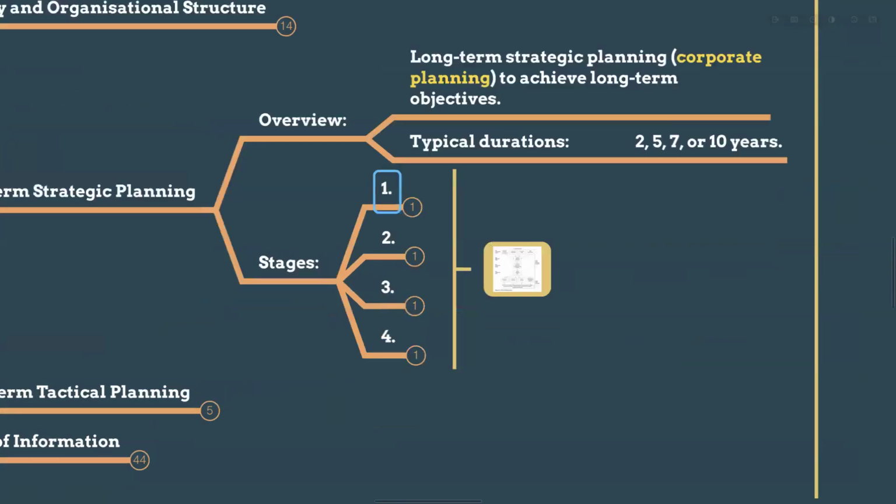So there are some stages, guys. Before that, for example, long-term strategic planning like 2, 5, 7, or 10 years: if there is a company, they plan to launch their electric vehicles over the next years. So Toyota is thinking, in the next 10 years, I am going to produce 100% electric vehicles like Tesla.